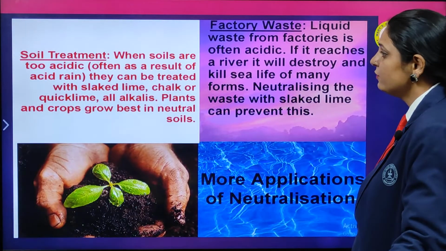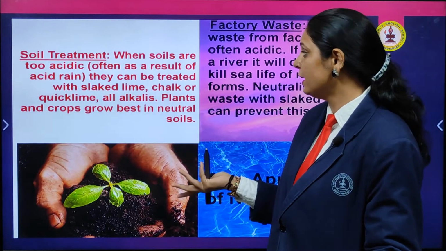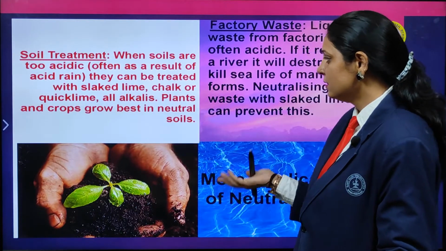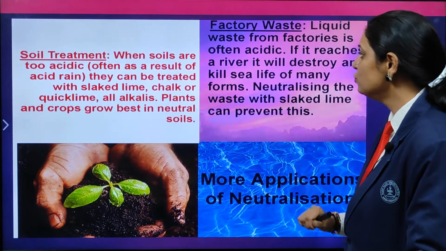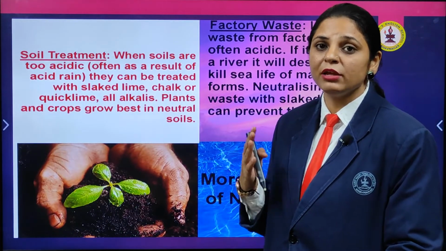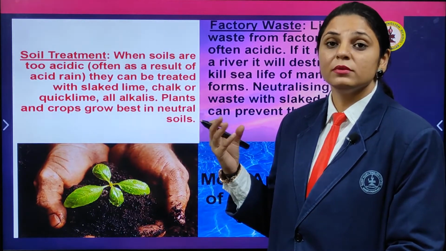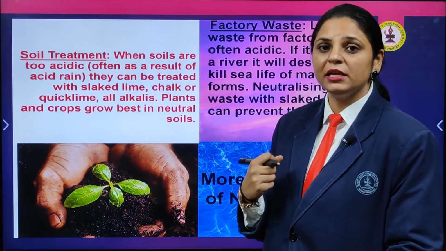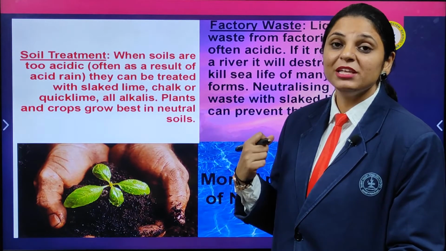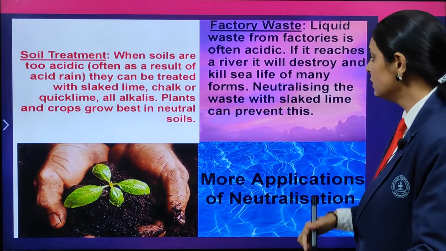This is how they treat the soil when it is too acidic as a result of acid rain. They treat it with slaked lime, chalk, quicklime or alkalis, another name for bases, and they make it neutral. Factory waste also: many factories pass out effluents into the water, but under the government, before being released to water resources, they are checked whether they are acidic or basic, made neutral, and then released.